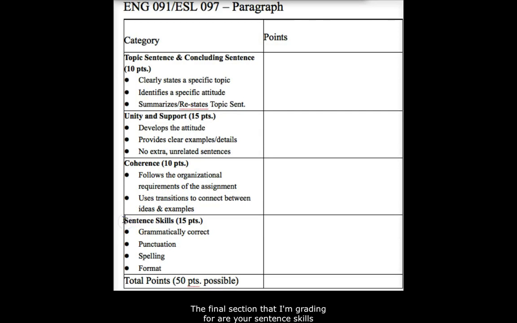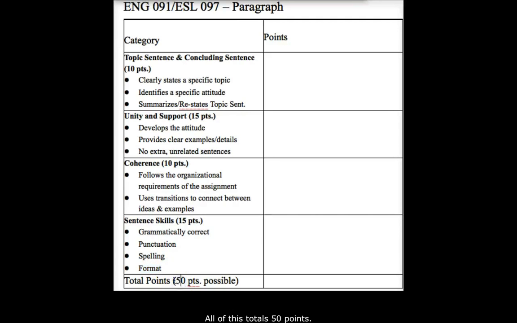The final section that I'm grading for are your sentence skills. That will be worth 15 points down here at the bottom. This is grading at the sentence level for errors. So what that means is that I'm looking to see that your sentences are grammatically correct, that you've used proper punctuation, spelling, and then of course format. And those are the format guidelines that we've gone over in class as far as your name and date and course information, margins, etc., double spacing.